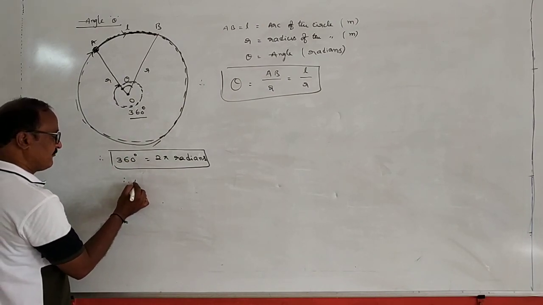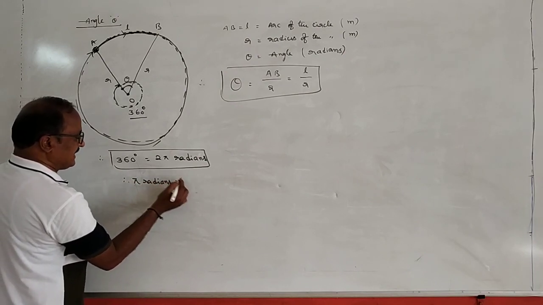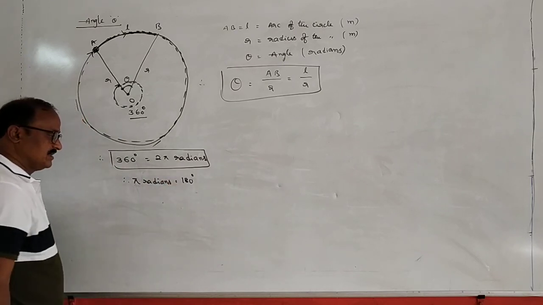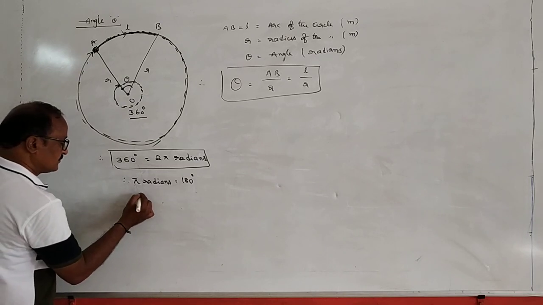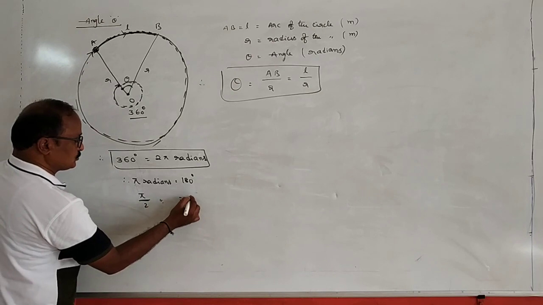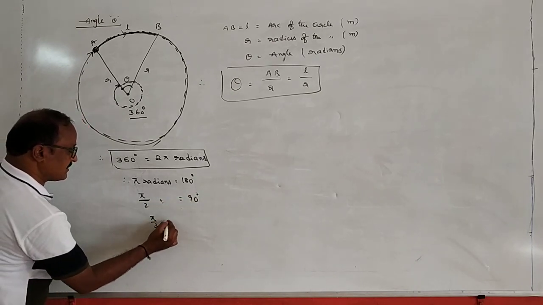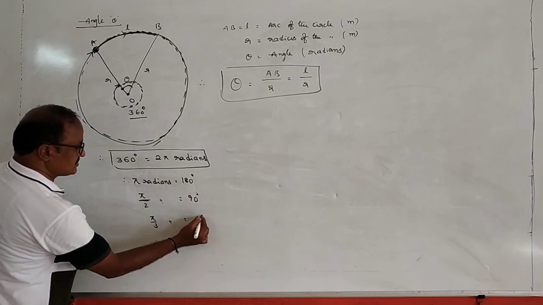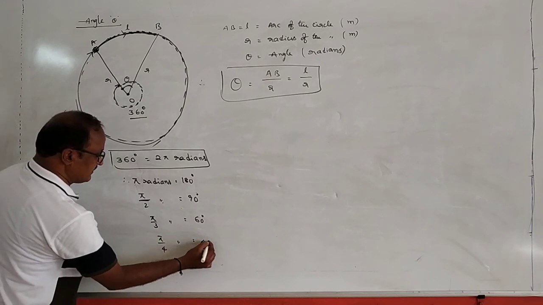And what is the value of pi radians? Pi radians is equal to how many degrees? 360 by 2, that is equal to 180 degrees. Pi radians is equal to 180 degrees. Again, pi by 2 radians is equal to 90 degrees. Pi by 3 radians is 180 by 3, which is equivalent to 60 degrees. And pi by 4 radians is equal to 45 degrees.